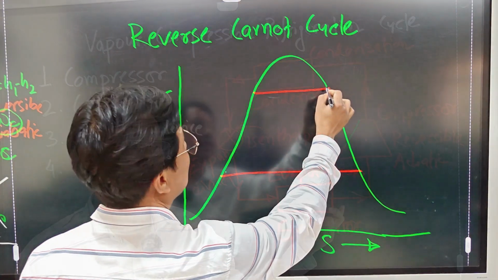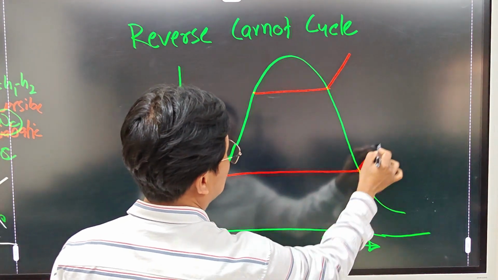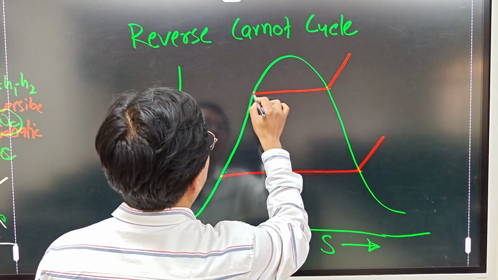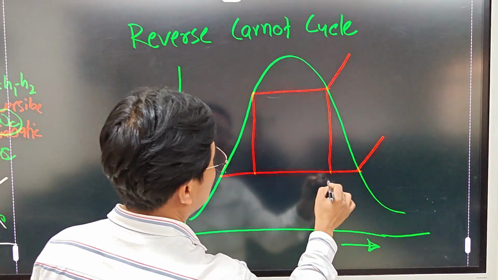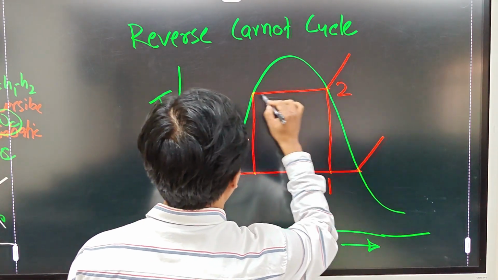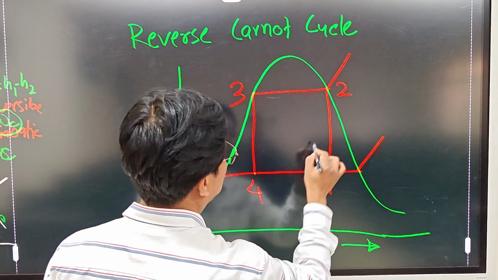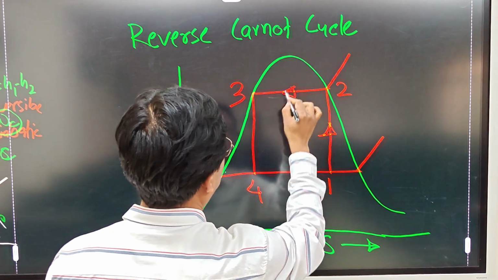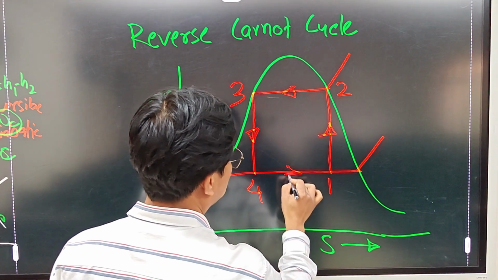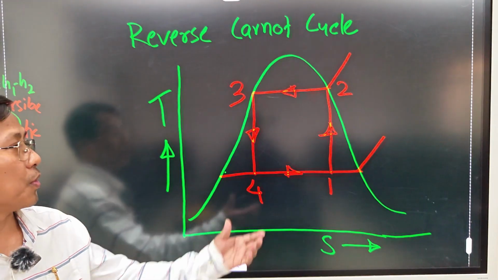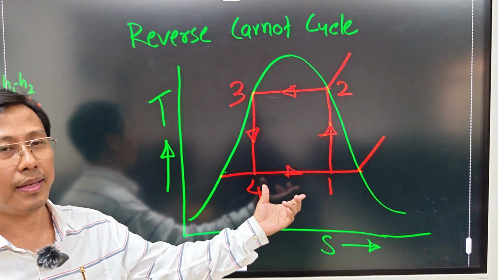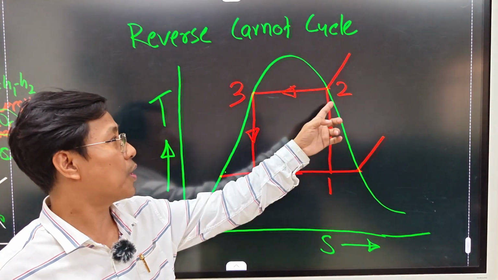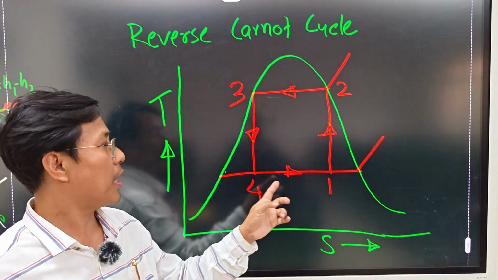So these are the constant pressure. So this is the Carnot cycle. So 1, 2, 3, 4. Okay, so this cycle is reverse Carnot cycle. Okay, so process 1-2, 2-3, 3-4 and 4-1.